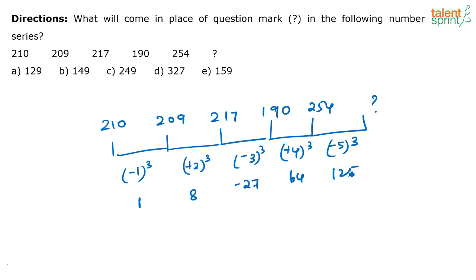64, 125. So 210 minus 1 is 209. 209 minus 8, that is 209 plus 8, is 217. 217 minus 27 is 190. 190 plus 64 is 254. So the next one will be 254 minus 5 cube, correct? That is 254 minus 125. So that will be the answer that you are looking at, which is 129. So the correct answer for this question is option A.